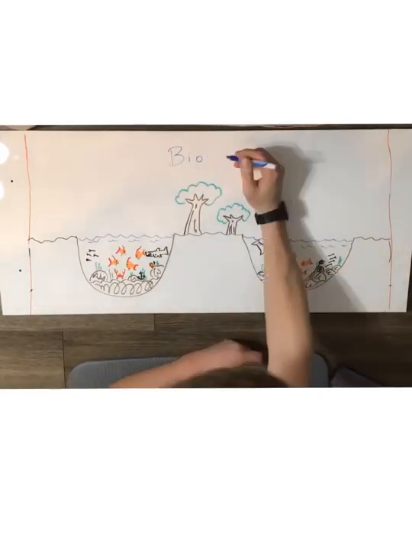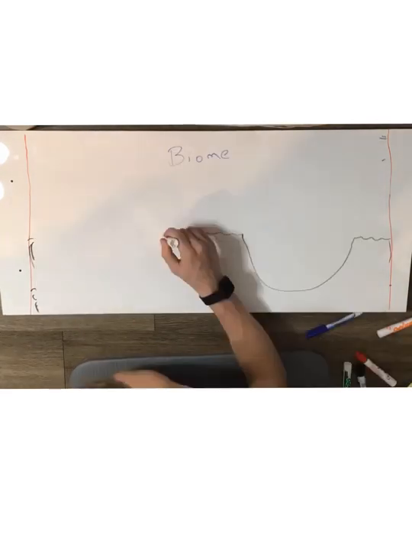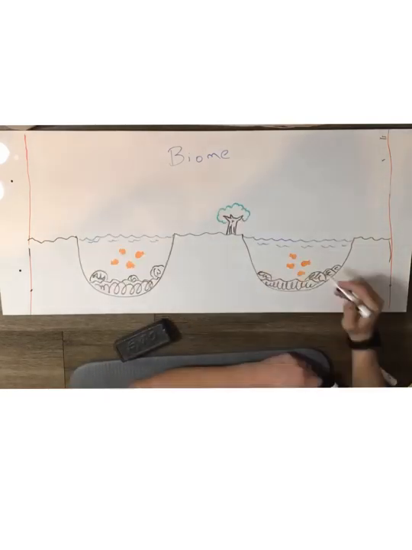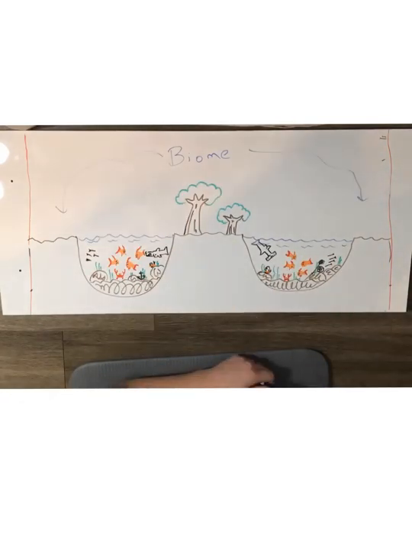Now the level above ecosystems is the biome. Biomes include all ecosystems in a greater area that have similarities with one another.